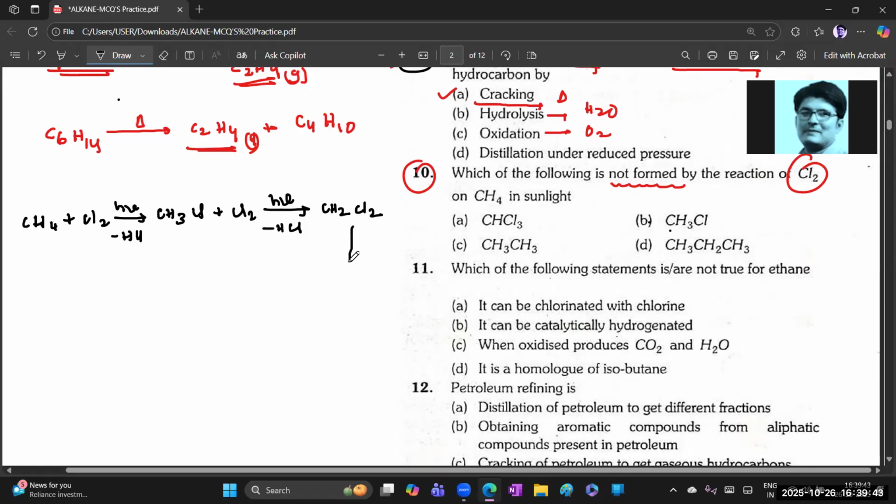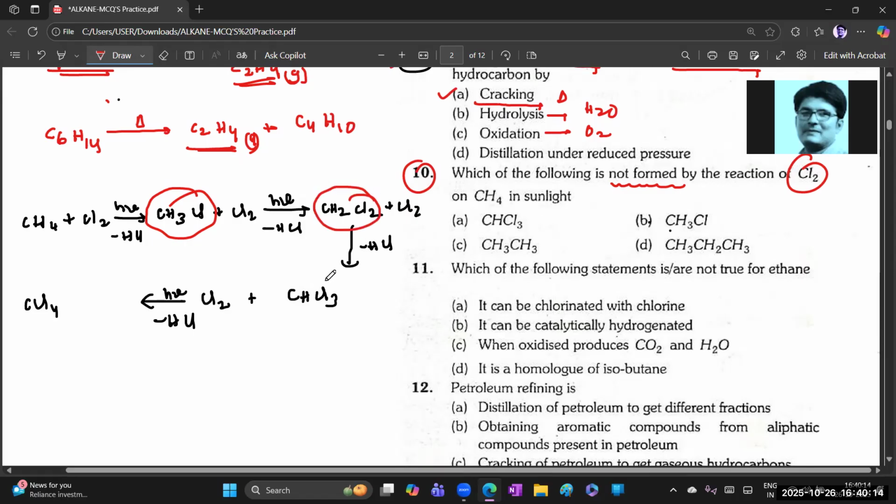And again this CH2Cl2 reacts with chlorine and removal of HCl. What type of compound? CHCl3. This compound again undergoes chlorination in the presence of sunlight, h nu. Last, it will give CCl4 and removal of HCl. We already practiced that in class. So when methane undergoes chlorination, we will get CH3Cl, CH2Cl2, CHCl3, CCl4. Which of the following is not formed?